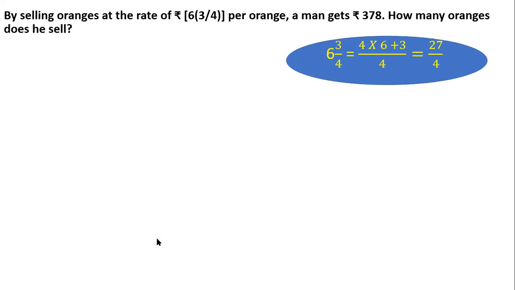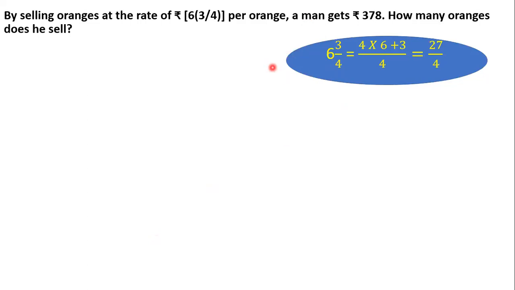Next we have, by selling oranges at the rate of 6 3 by 4 per orange. Children, we don't care about the remaining question. The very first thing we do, as soon as we see a mixed fraction, is convert it into an improper fraction. 6 3 by 4 can be written as 4 multiplied by 6 plus 3. 4 multiplied by 6 is 24. 24 plus 3 gives me 27. So we have 27 by 4.